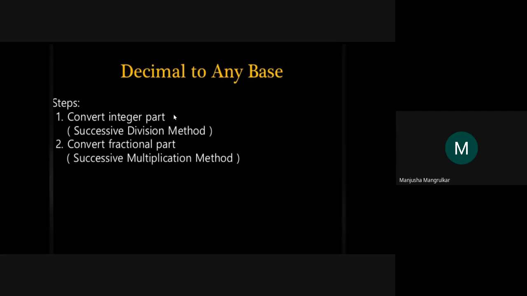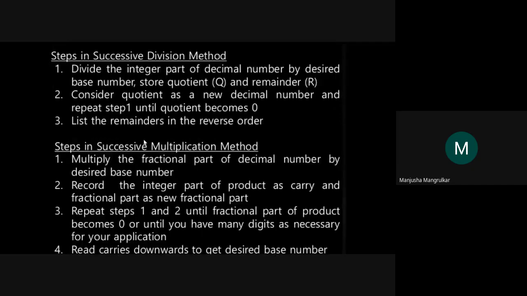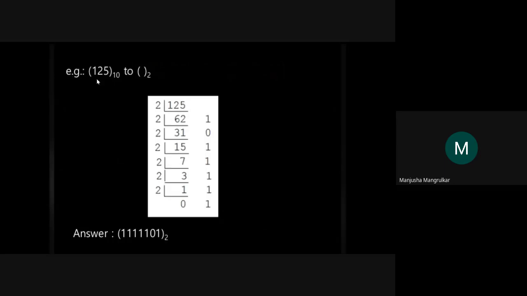Now any decimal number to any base number. If it is an integer part, it will be the division method. If it is a fractional part, it has a multiplication method. We'll see. Suppose this is a decimal number, 125, and we convert it into a binary number.